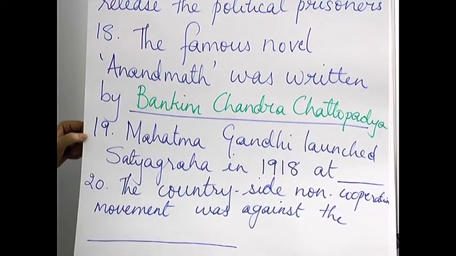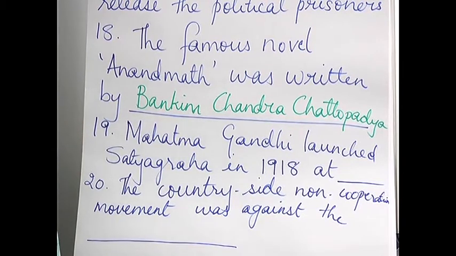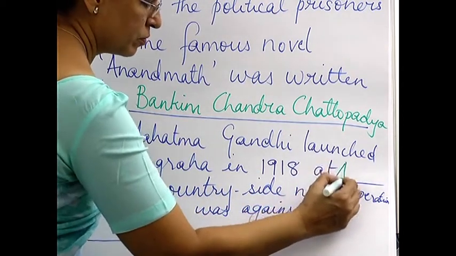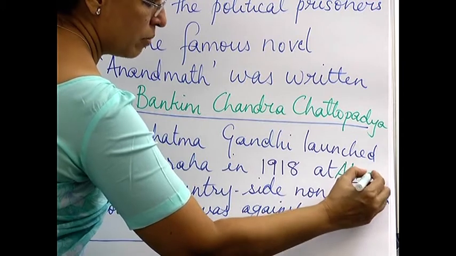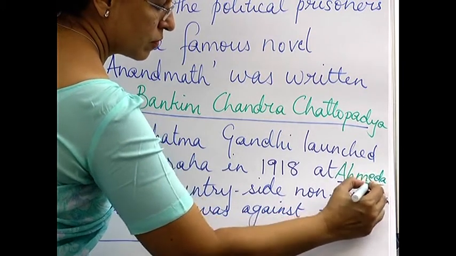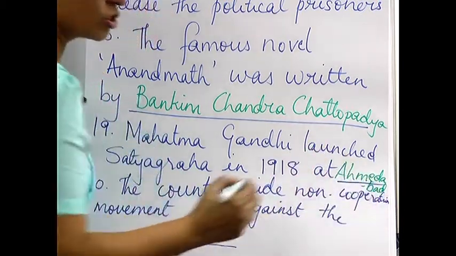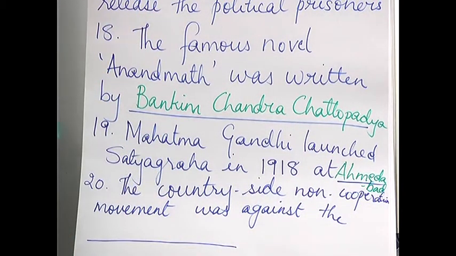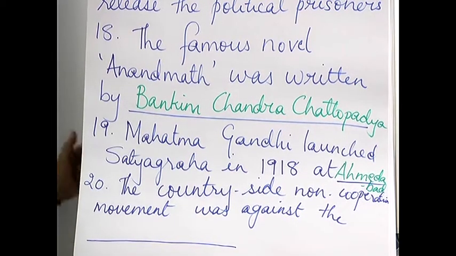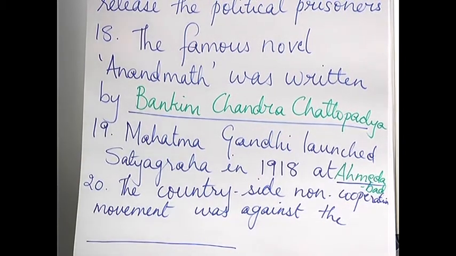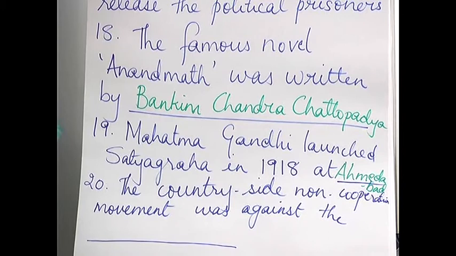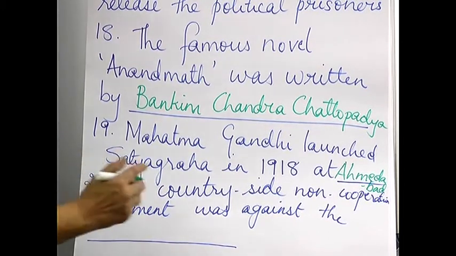19th, Mahatma Gandhi launched Satyagraha in 1918 in which place? So this was at Ahmedabad. Some pronounce it as Ahmedabad, as long as you get your spelling correct. So the first one was at Champaran, then he also launched Satyagraha at Ahmedabad and Kheda, as you know. And then of course the salt Satyagraha also was very famous. 20th, the countryside non-cooperation movement was started against whom exactly? So this was started against the Talukdars.